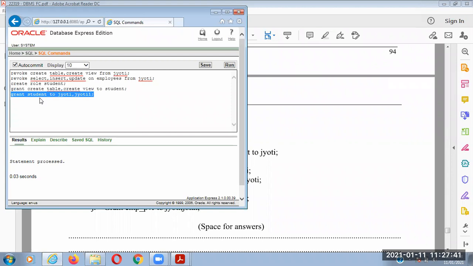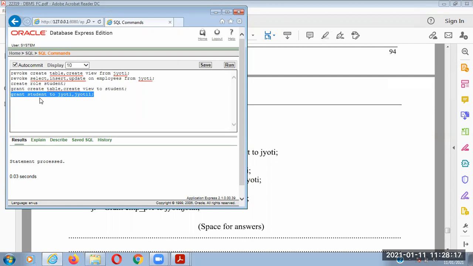In another simple way, if you want to manage multiple users at a time, then you must create a role. You must assign the specific permission to the role, and then you can assign the role to a number of users at a time. So granting and revoking individual user permissions is quite tedious and time consuming, and that can be avoided by creating a role and granting that role to multiple users at a time. So that is a benefit of role creation.